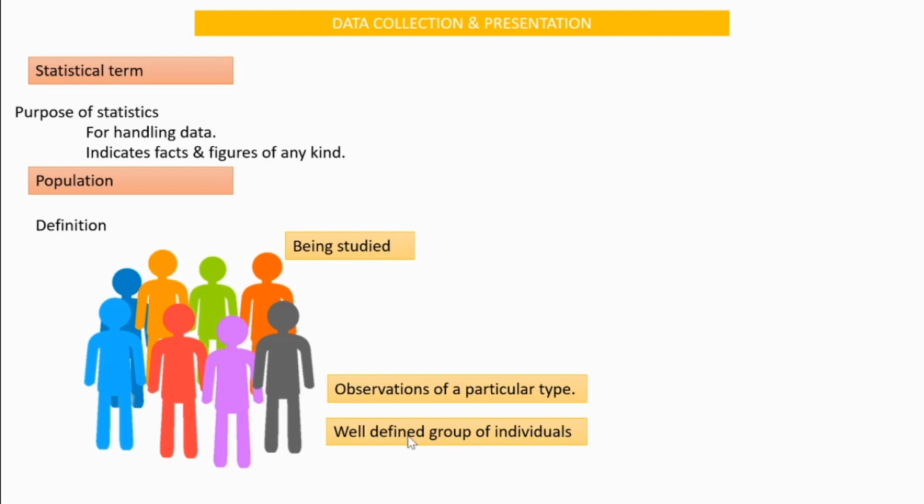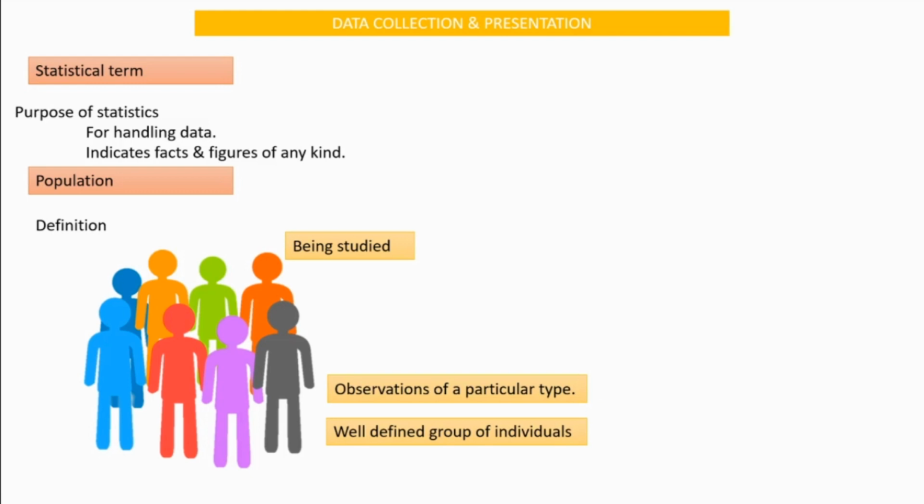They are considered for study at that particular time, with relation to something, or some observation relating to a particular aspect of that population. That is what we need to understand about population.